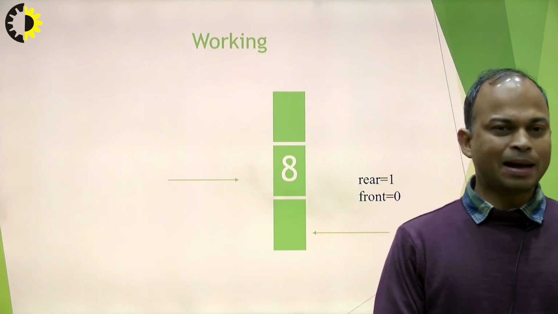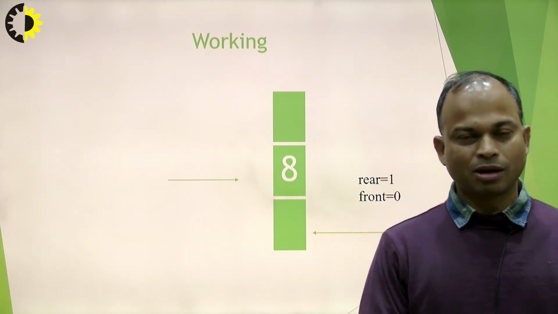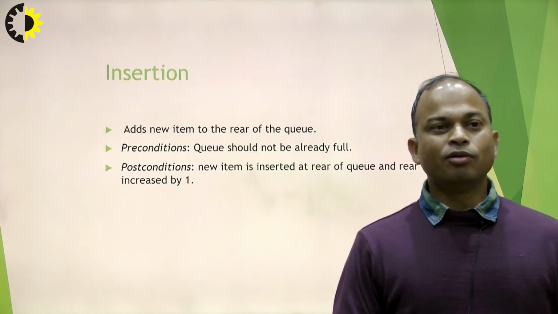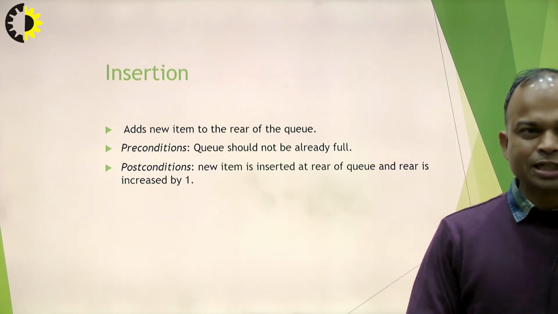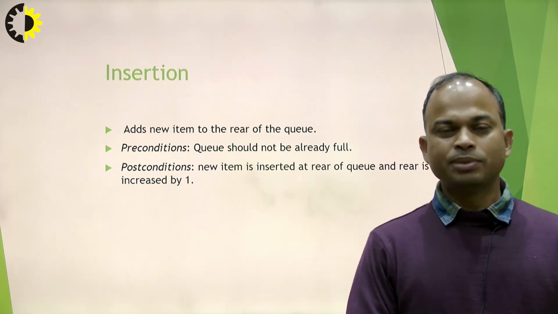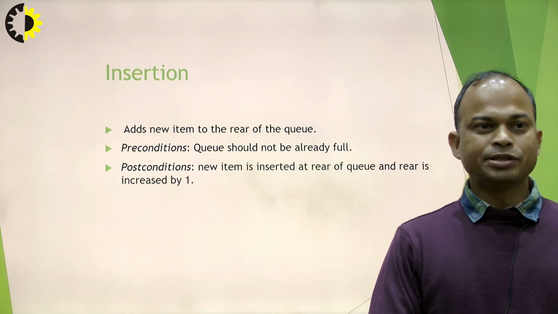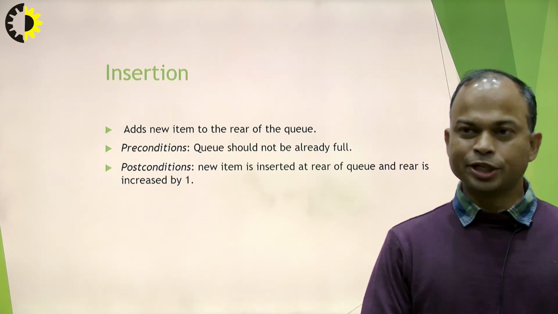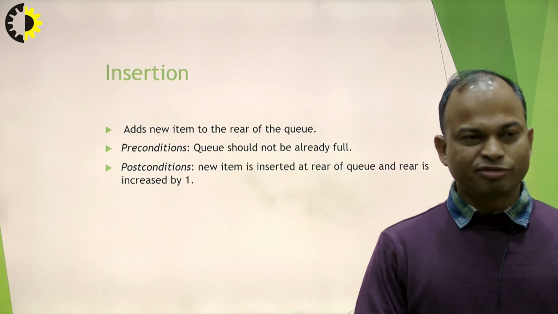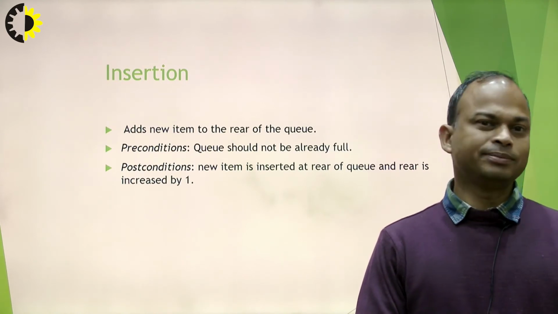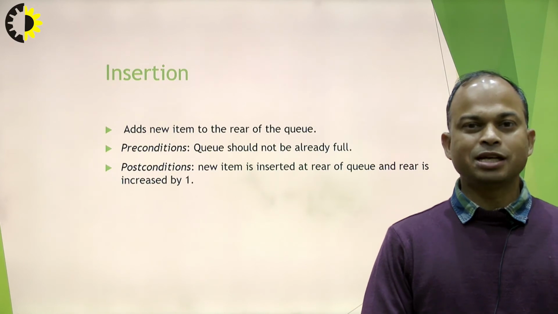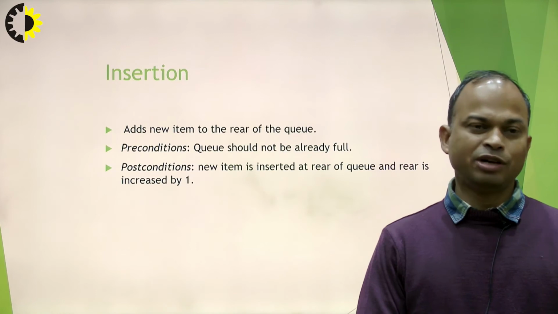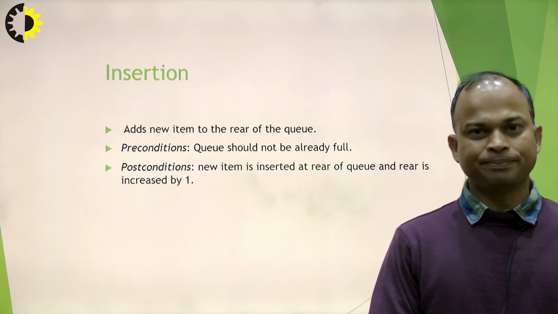So here we have two fundamental operations, these are called insert and delete. Now we are discussing the condition for the insertion, the detailed working of the insert operation. Insertion simply means to add a new item to the rear of the queue, and further we need to check the condition whether we are able to insert the item into the queue data structure or not.